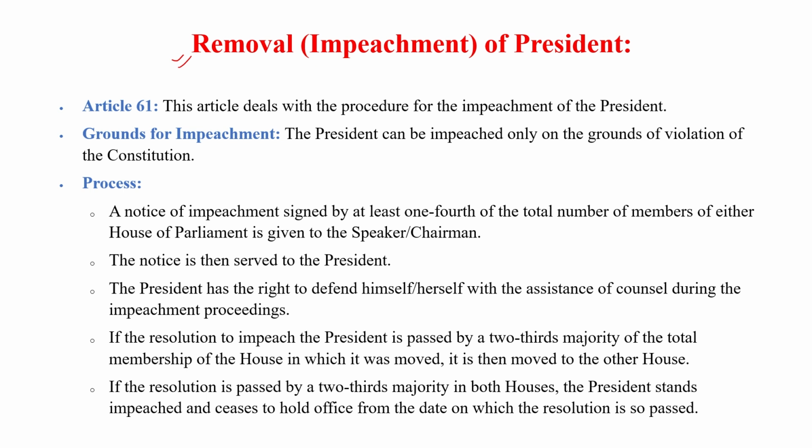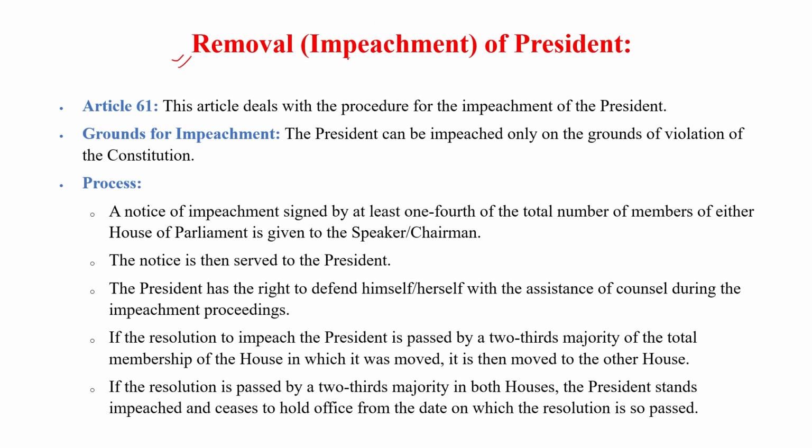If the president is absent in the country, then the vice president will act as president. If the president and vice president are both absent, then the Chief Justice of India will act as president. If all three are absent, then the senior-most judge of the Supreme Court will act as president. So here are some points related to the removal of the president.